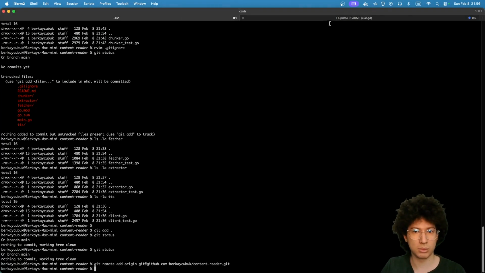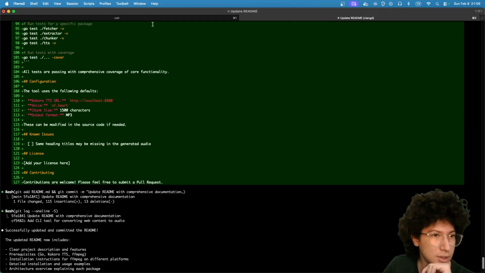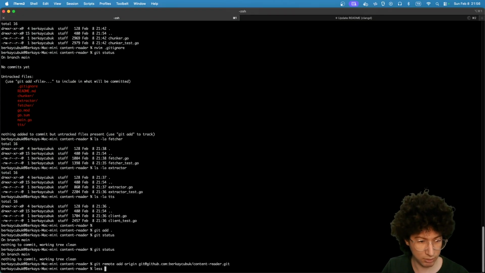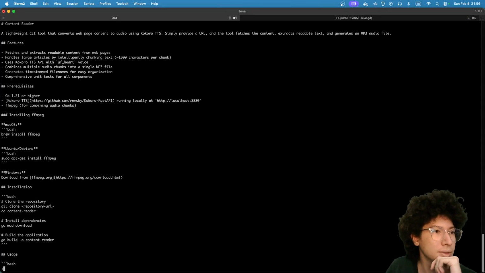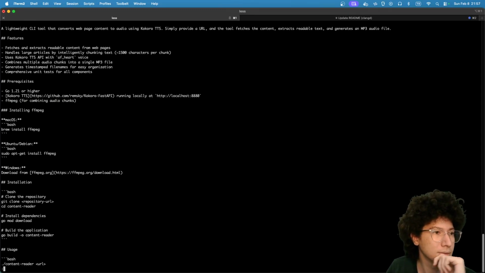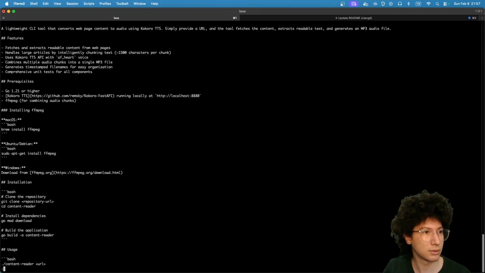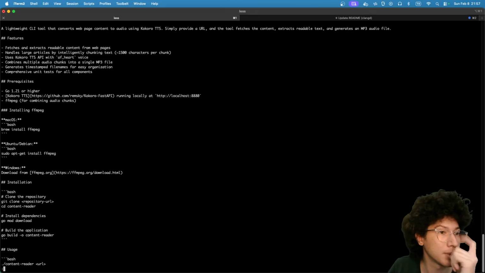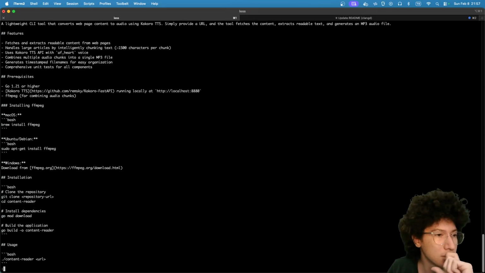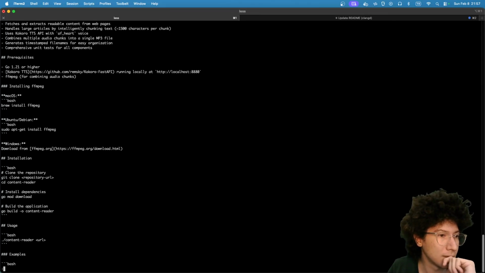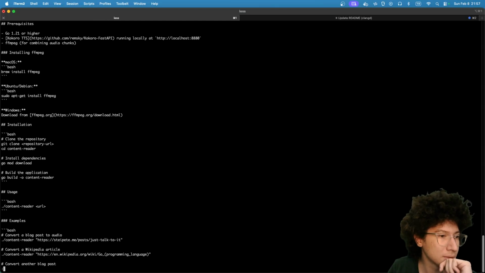Let's add the remote. Let's see what changed. Let's see the readme. Content reader. Lightweight CLI tool. Okay, yeah. Features, prerequisites. Okay, that's amazing to list the requirements, because nobody can get it to work without this. Okay, FFmpeg, which is nice.